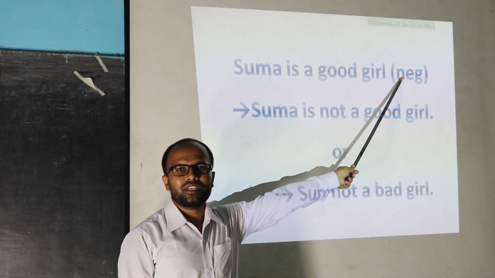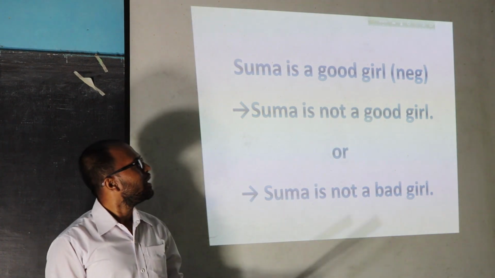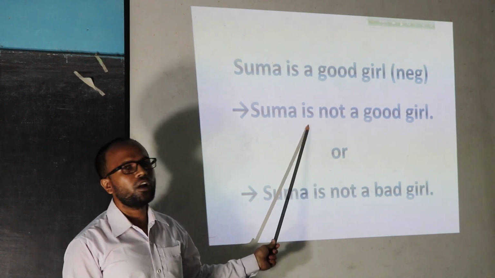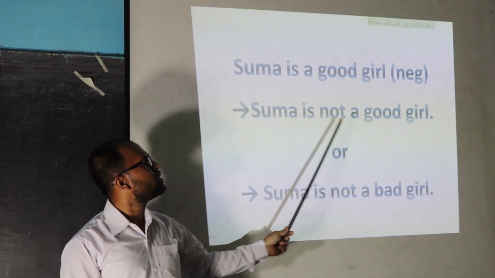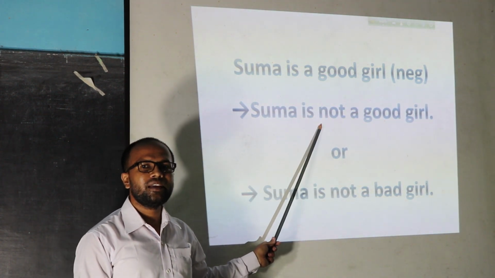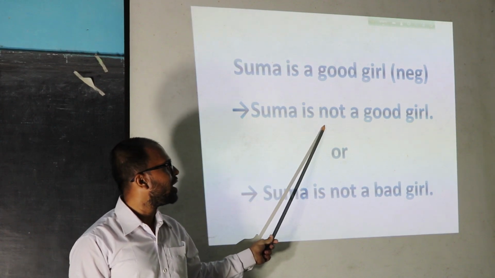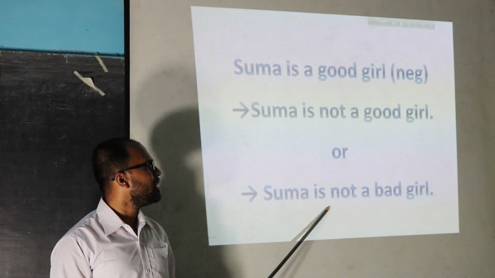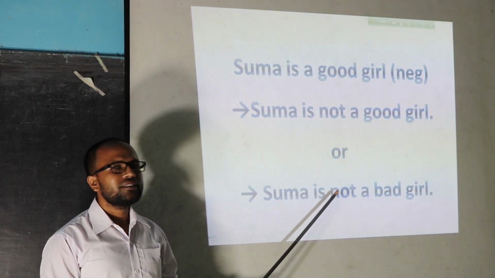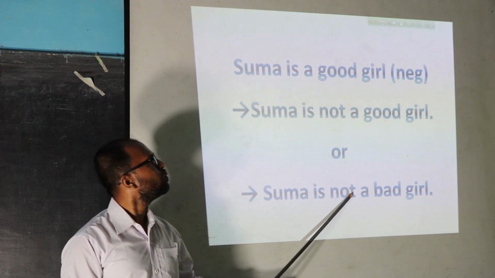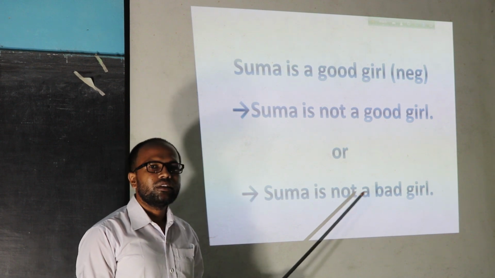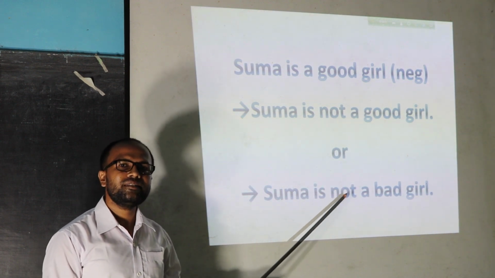for the direction, but there is a difference between the two answers. Number 1, here, Shuma is not a good girl. The meaning of this sentence has changed, but in the last one, Shuma is not a bad girl, here the sentence is changed into negative, but the meaning of this sentence is just the same.